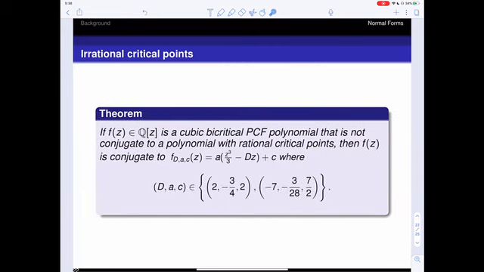So what we get here is that if we have a cubic bicritical PCF polynomial that is not conjugate to a polynomial with rational critical points, then it's conjugate to a polynomial of the form a times (z cubed over 3 minus dz) plus c, where the triple (d,a,c) is contained in this set of 2 triples.